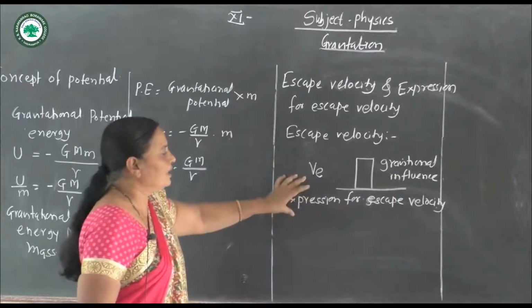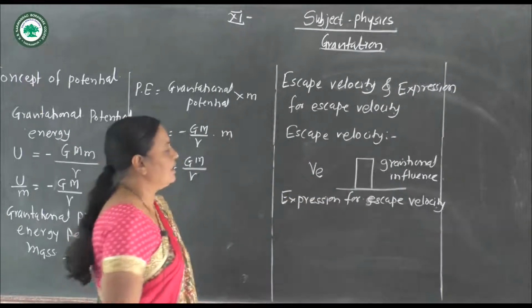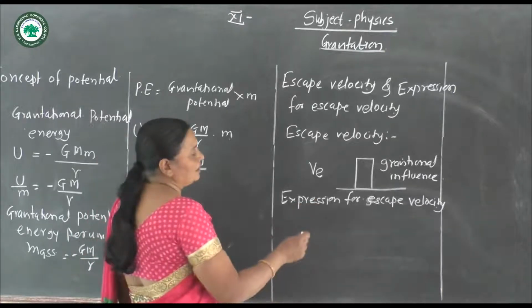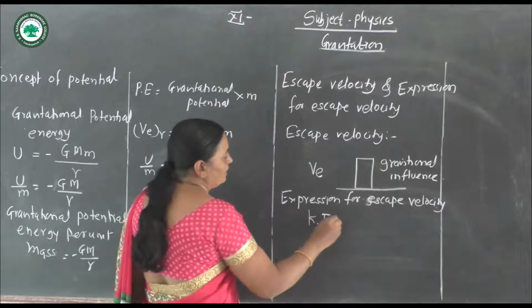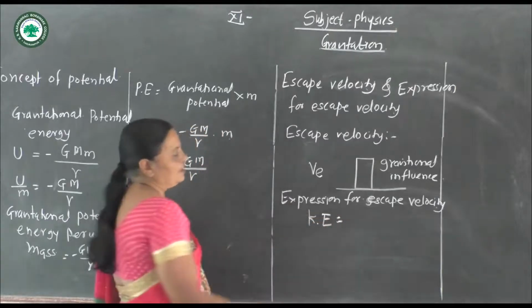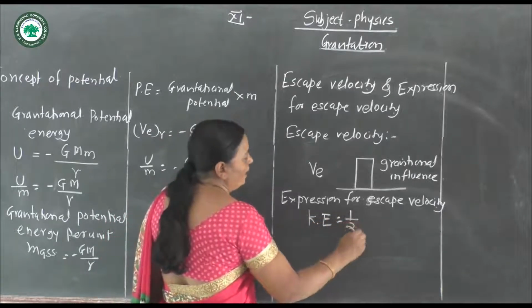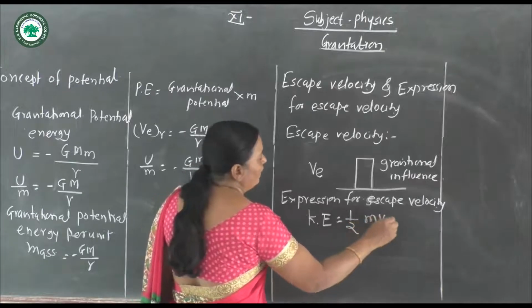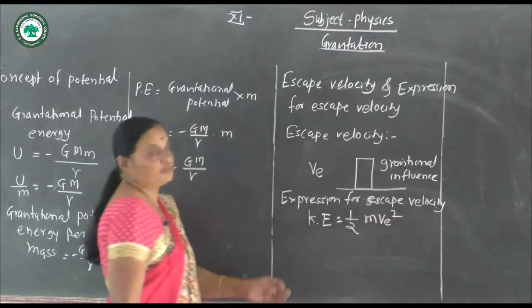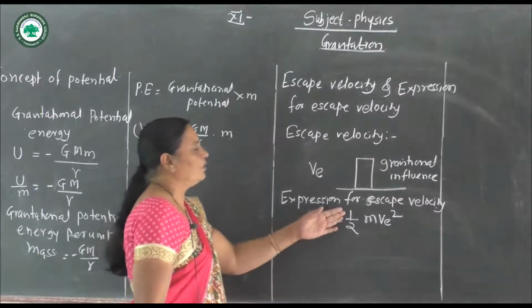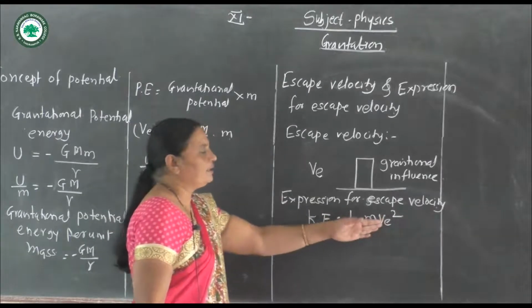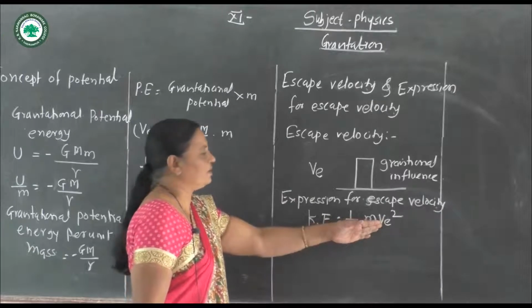Now for the expression for escape velocity, we consider two types of energy. The kinetic energy of projection is given by 1/2 mv square. We know the formula for kinetic energy. Here we take the velocity as escape velocity.